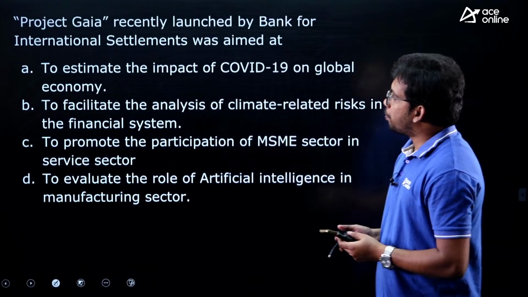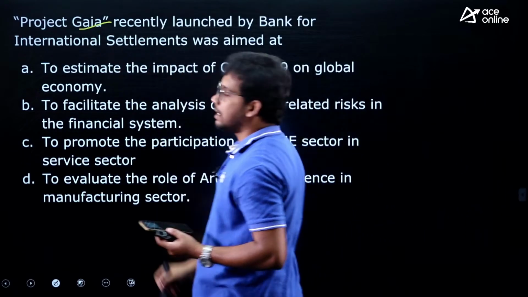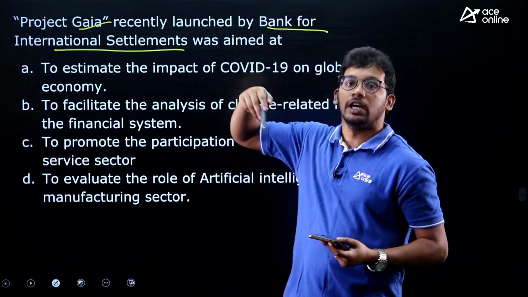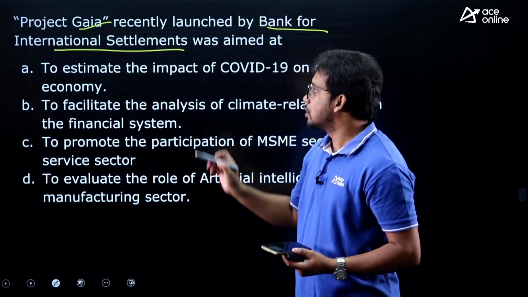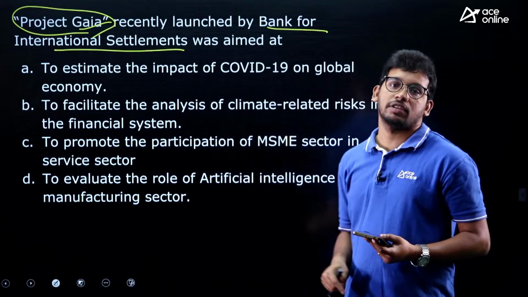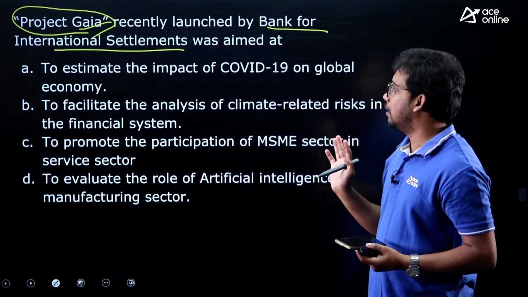Next, Project Gaia, recently released by the Bank for International Settlements, a Switzerland based bank. So what is the purpose of Project Gaia?